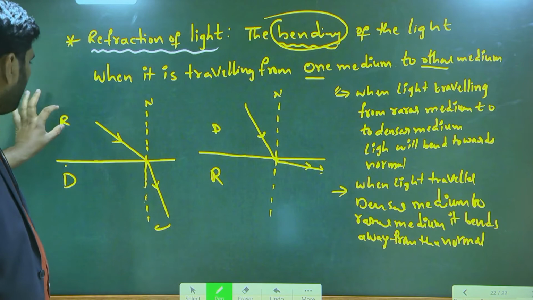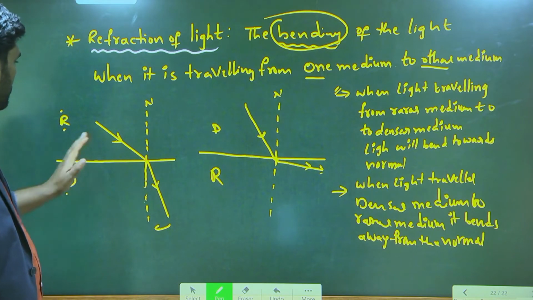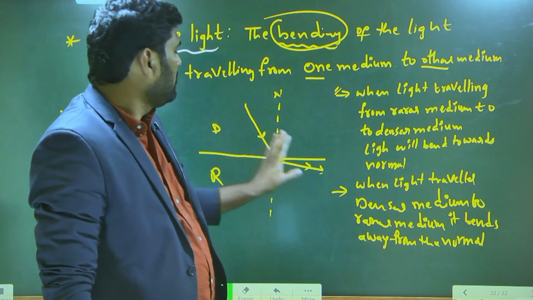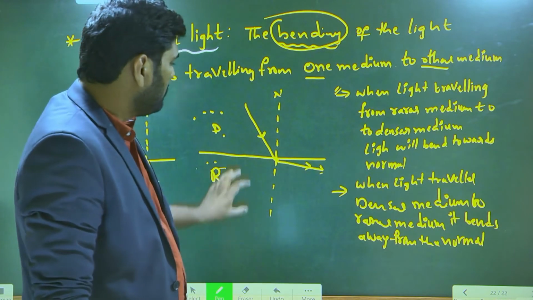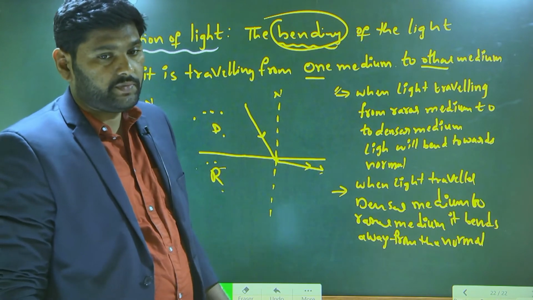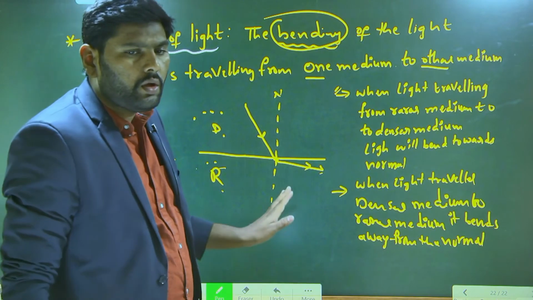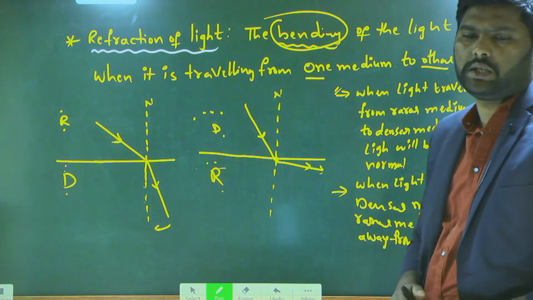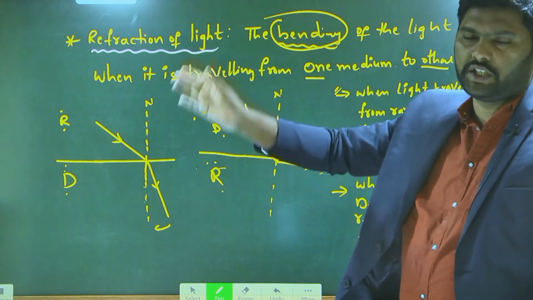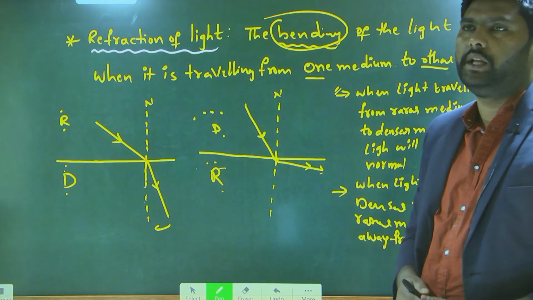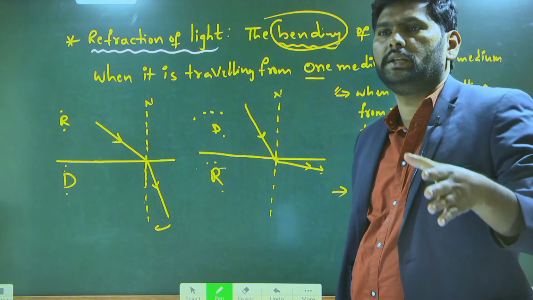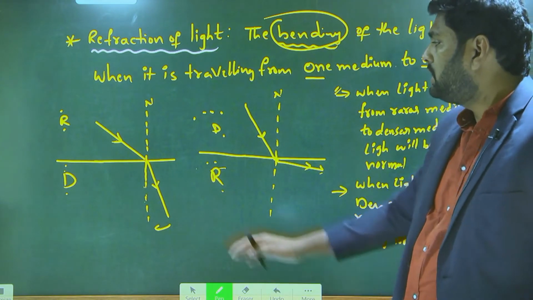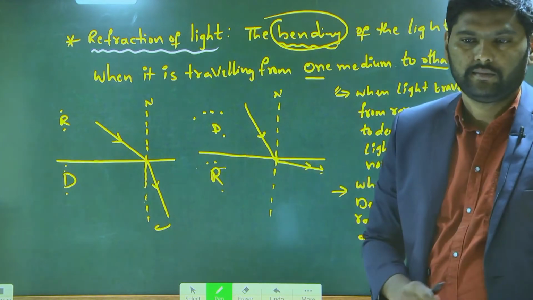When light ray traveling from rarer medium to denser medium, the light ray will bend towards the normal. When light ray traveling from denser medium to rarer medium, light bends away from the normal. That is a phenomenon. These two terms are useful throughout the refraction chapter. Either you go with the lenses, or with mediums, any kind of refraction, these two phenomena only will be learned.